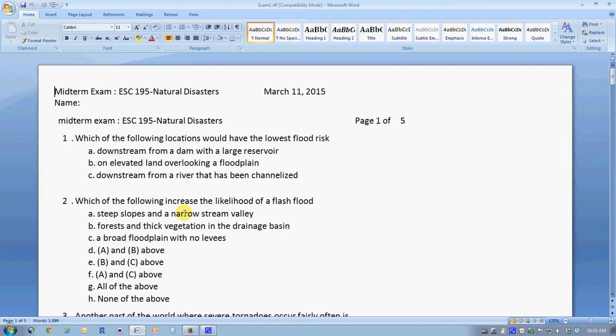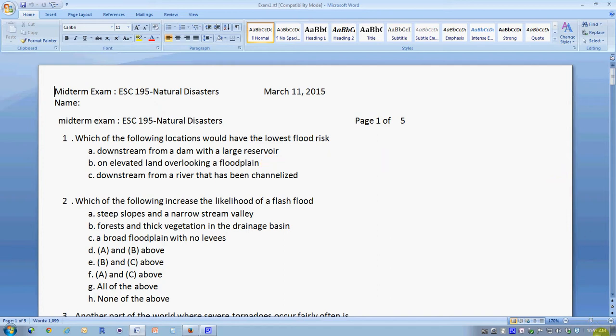In question A, a dam can always fail. In question C, channelization generally does not prove to be a 100% effective flood control methodology, and channelization tends to make flooding problems worse downstream. So while a citizen might think that they're protected from flooding by either A or C, the fact is the only way to have a zero flood risk is to be in an elevated area out of the floodplain.